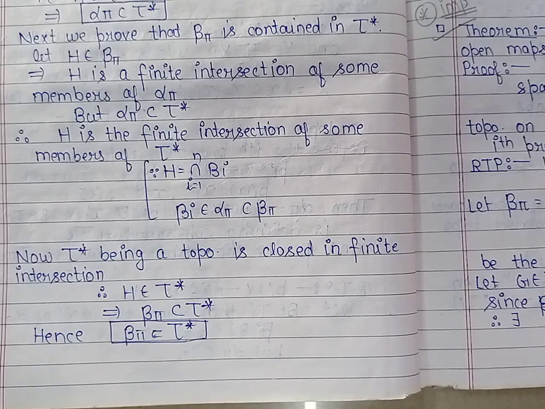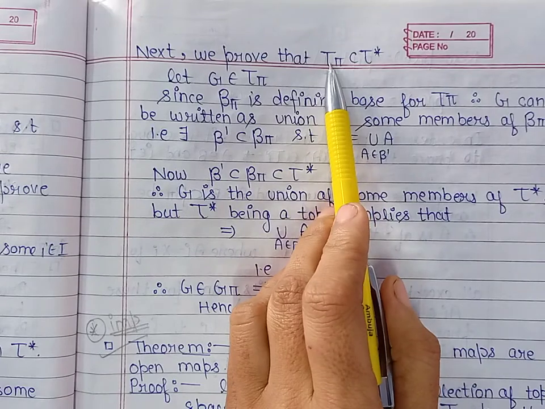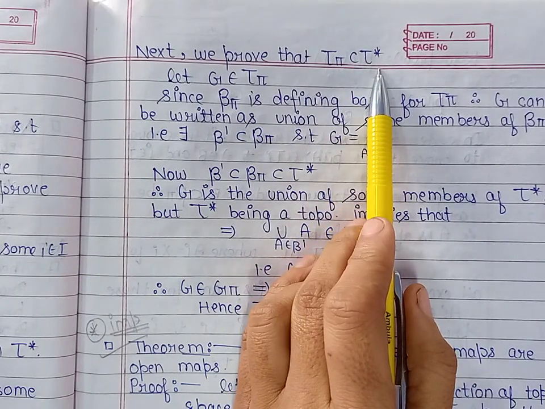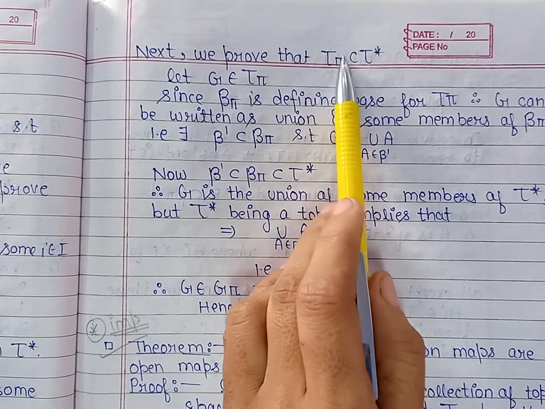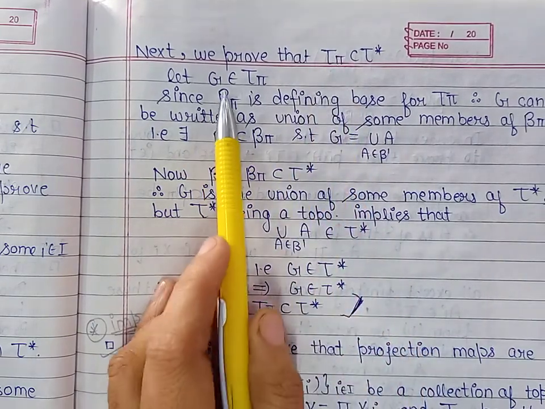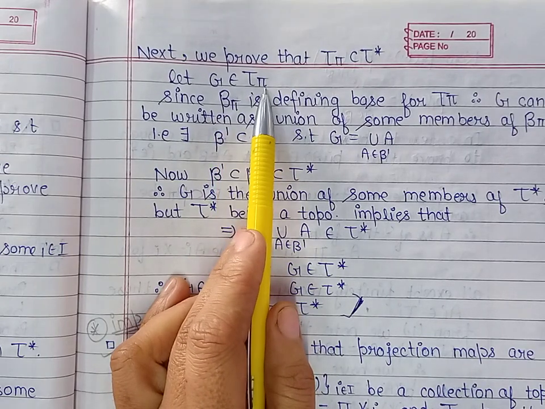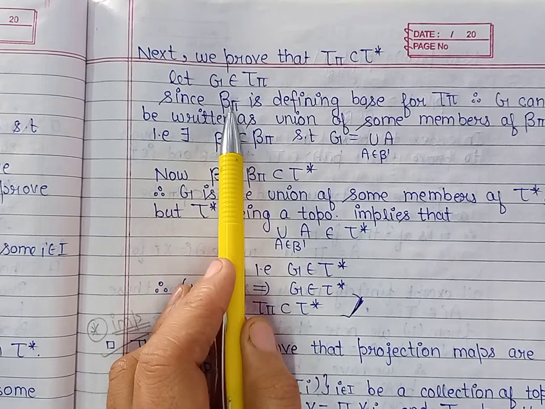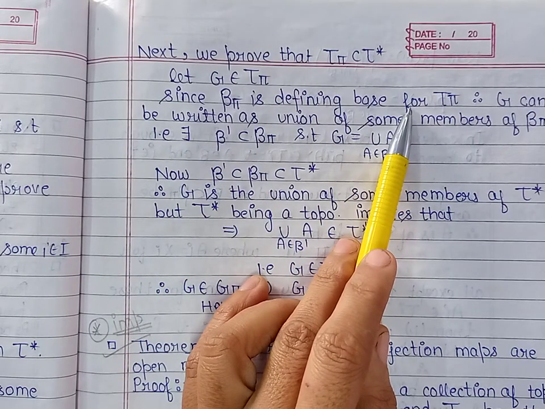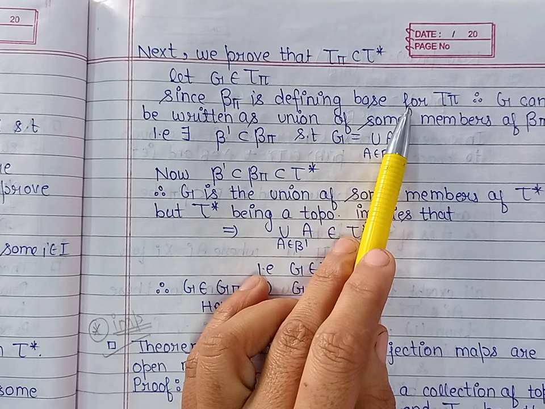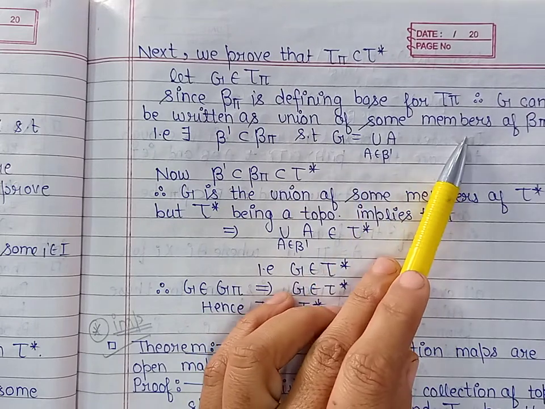Now let us prove that the product topology is contained in the topology tau star. So let us take an arbitrary member from the topology tau pi. That member we have taken as G. G belongs to tau pi. Now because beta pi is the base for the topology tau pi, and by definition of base, every open set can be written as the union of some members of the base.